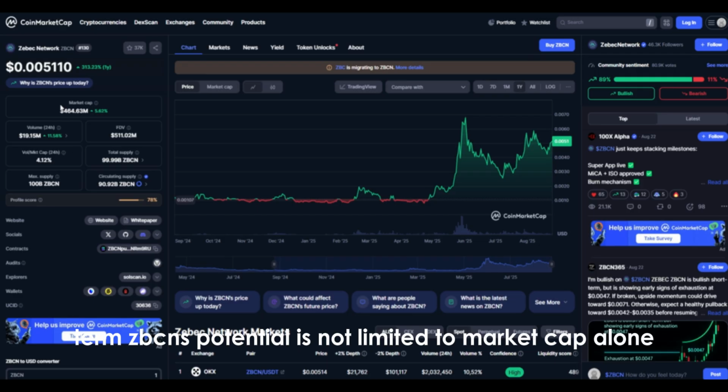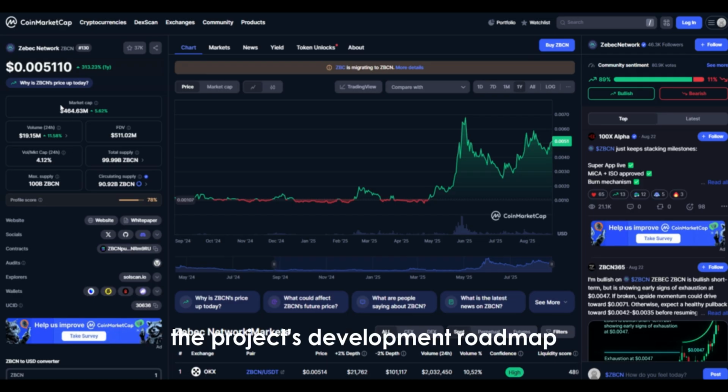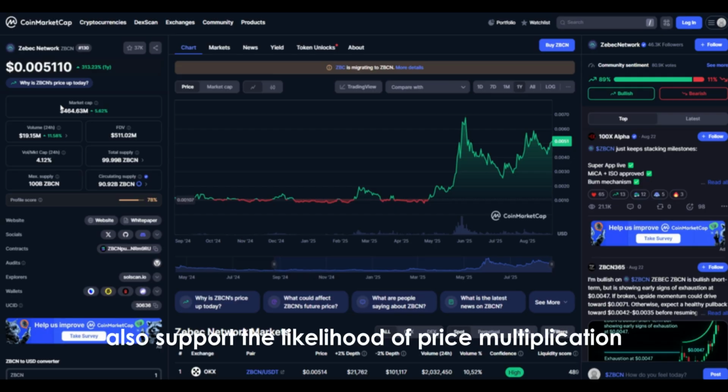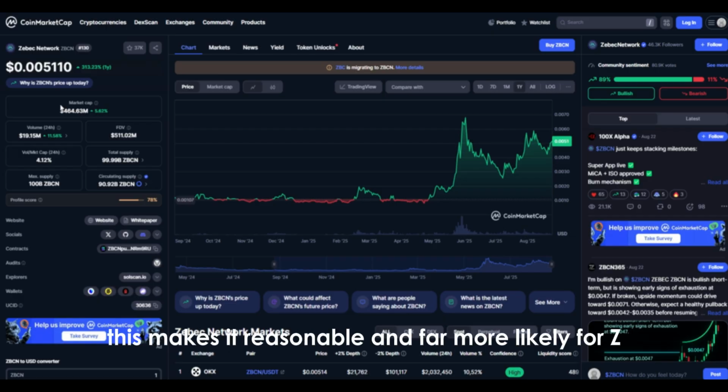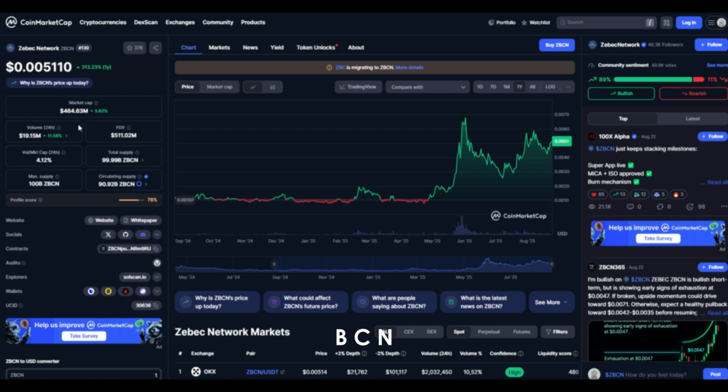Zbcn's potential is not limited to market cap alone. The project's development roadmap, partnerships, and user base growth also support the likelihood of price multiplication. This gives investors tangible and realistic growth scenarios in addition to market cap. Hbar's enormous market cap, however, serves as a limiting factor for such exponential growth scenarios. From an investment perspective, this makes it reasonable and far more likely for Zbcn to reach 100x well before Hbar.